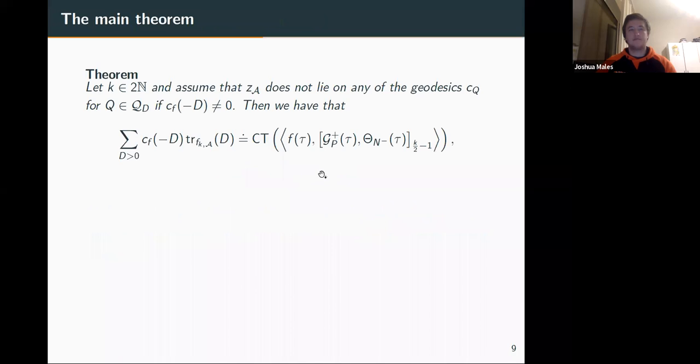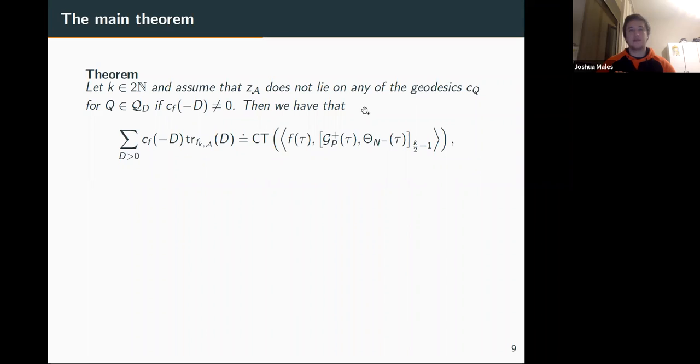What's the theorem? The theorem is: take some even number k, and assume that z_A does not lie on a geodesic, so these things are still defined, and that things are non-zero. Then I'll explain all this stuff on the right-hand side in a second. We have the sum of these traces hit with some coefficients is something to do with our modular form, our harmonic Maass form, or the holomorphic part thereof, and some theta function.